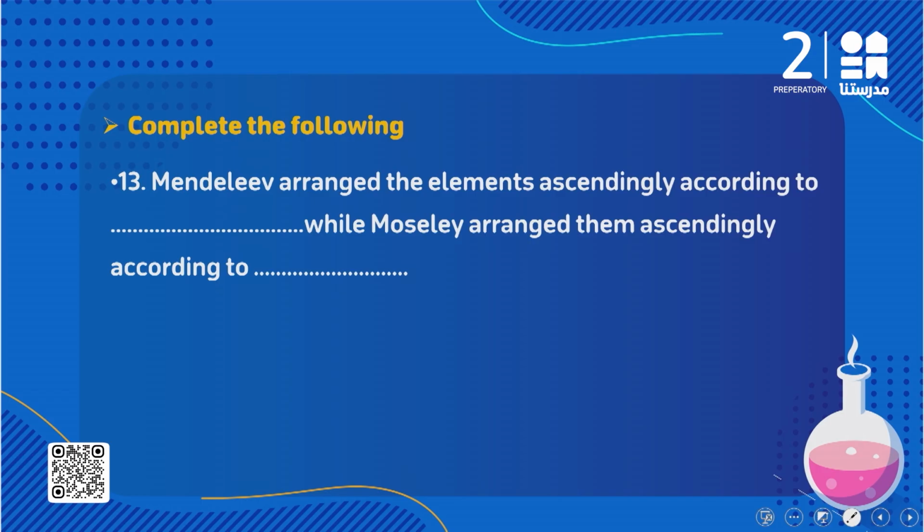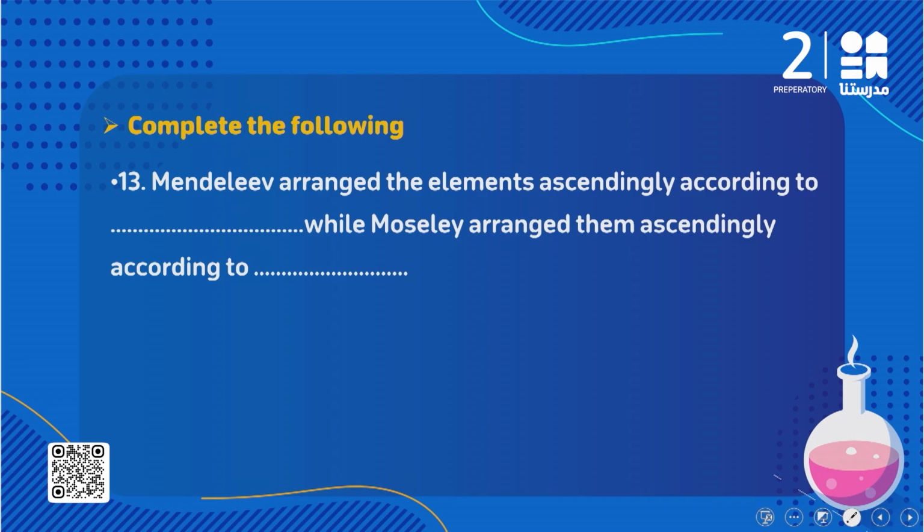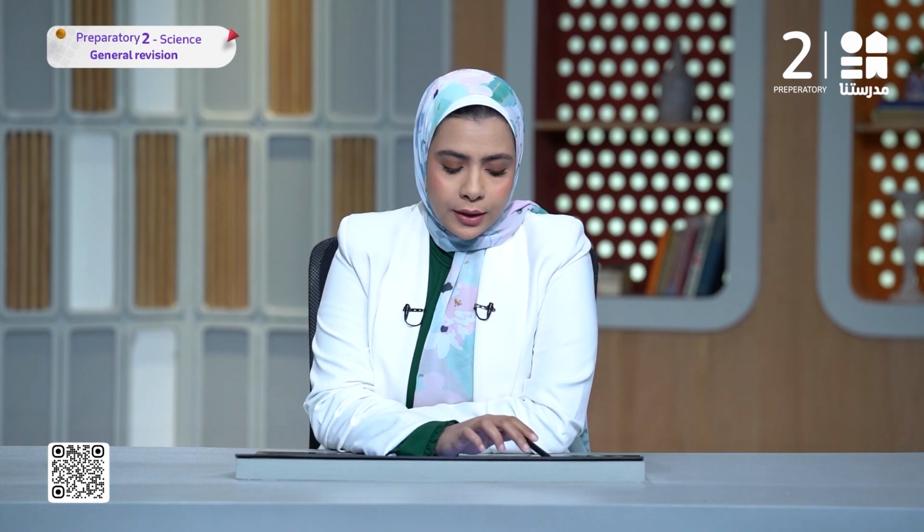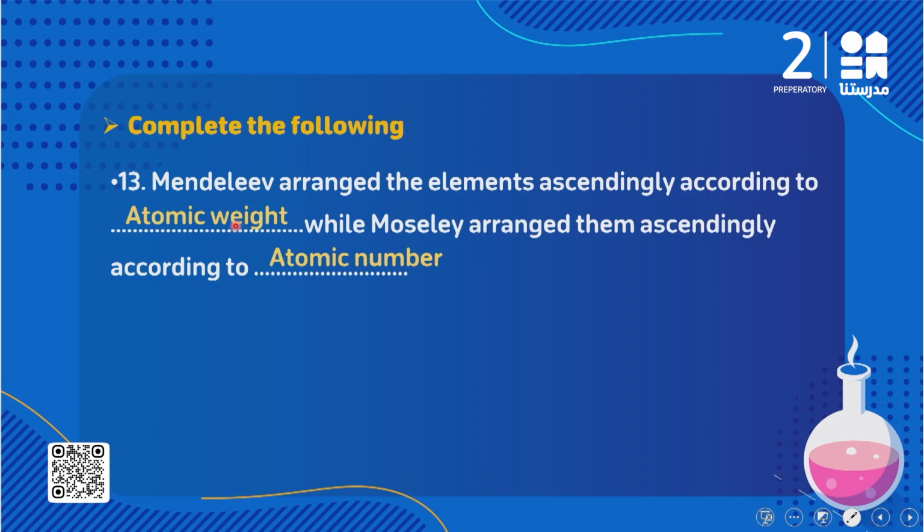13. Mendeleev arranged the elements ascendingly according to, we said Mendeleev according to what? When I'm talking about Mendeleev's periodic table, he arranged them in ascending order according to their atomic weight. But Moseley arranged them ascendingly according to what? Atomic number. So again, you have to differentiate between them: in Mendeleev's periodic table, the elements are arranged in ascending order according to their atomic weight, but in Moseley's periodic table, they are arranged according to their atomic number.